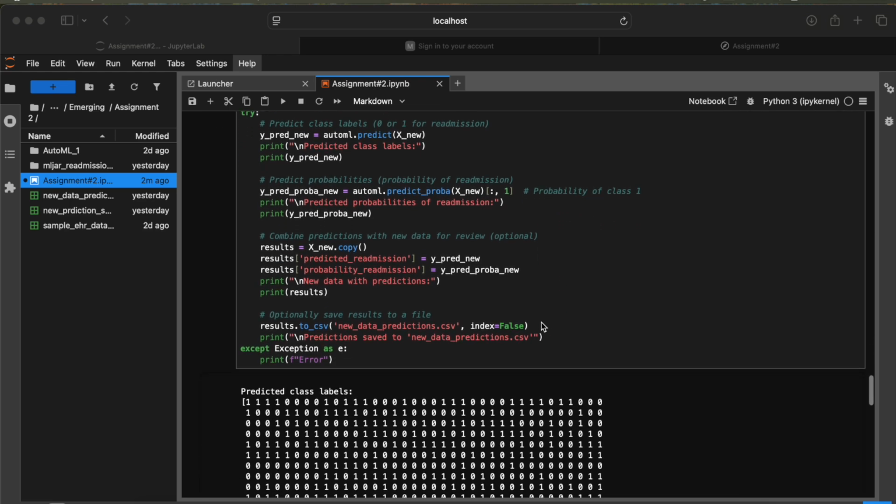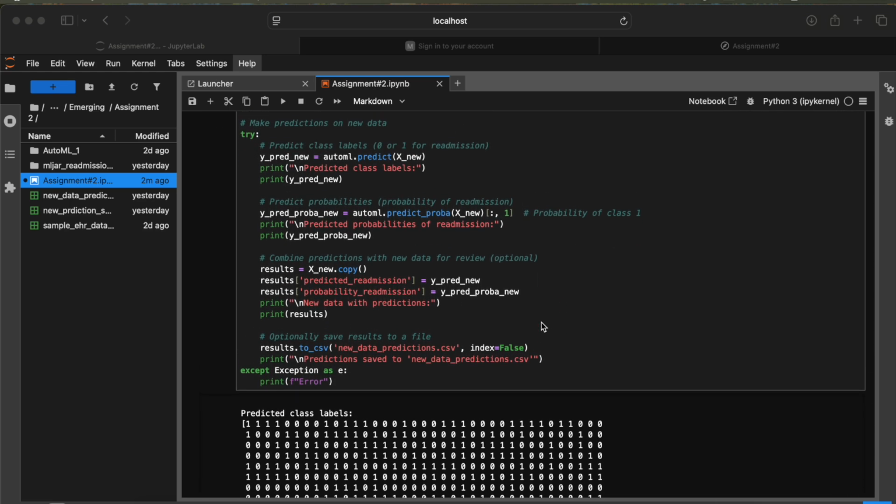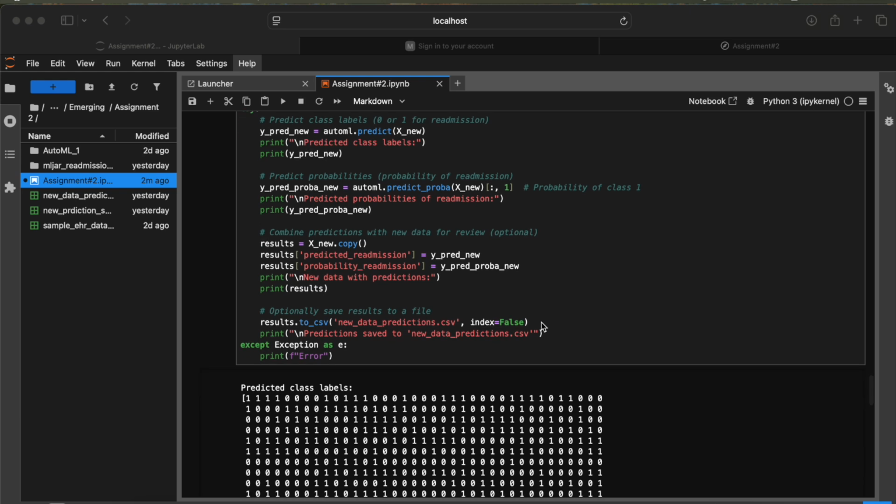Finally, we added those results to a data frame and saved them into a CSV file called new data prediction.csv, which could be used for real hospital decision making.